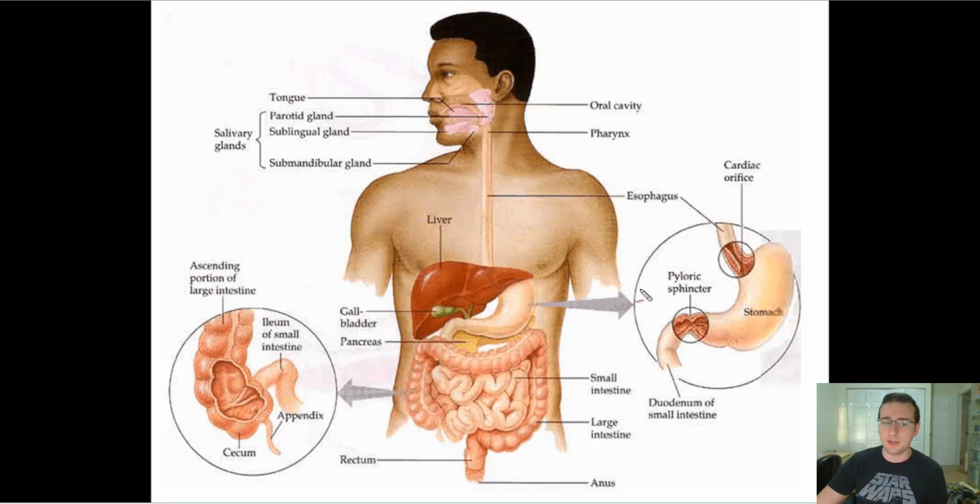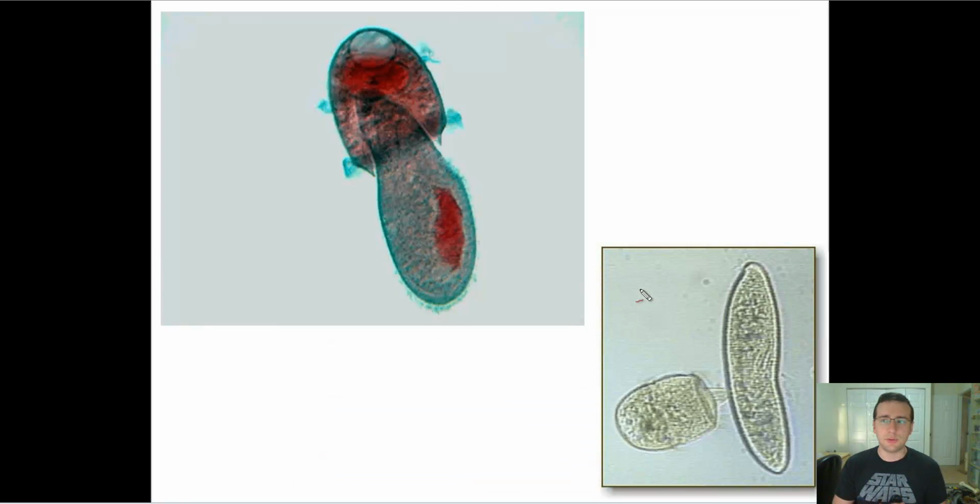Another kind of cellular digestion is called myzocytosis. This unicellular organism has what looks like a needle. You see it over here? And this needle will puncture through whatever cell it's trying to attack, and then go inside and suck up the nutrients from inside the cell that it's preying on. Very interesting way of cellular digestion. So it will secrete chemicals which digest the cell, and it will suck up the nutrients after. Very interesting way to get things inside of it.